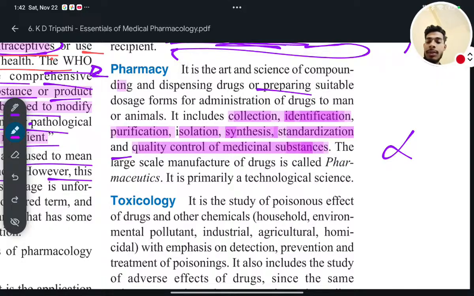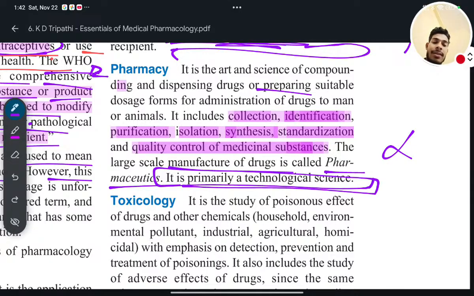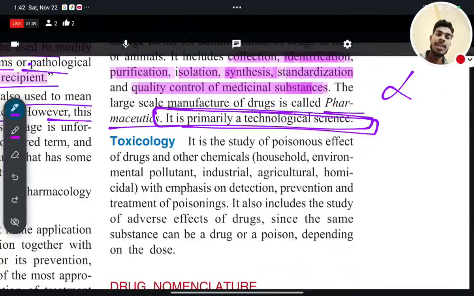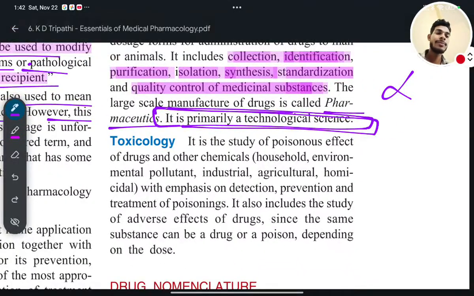Okay, am I clear? Next, the large scale manufacture of drug is called pharmaceutics and it is primarily a technical science. The large scale production is called pharmaceutics and it is totally a technical science. We will also learn pharmaceutics on our channel, but first we will complete pharmacology, then we will start pharmaceutics, because pharmacology has more importance in different competitive exams, pharmaceutical competitive exams.